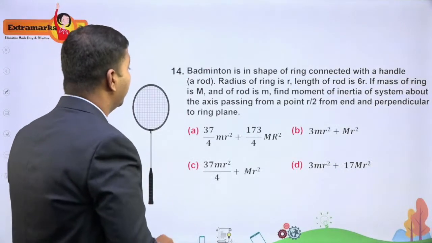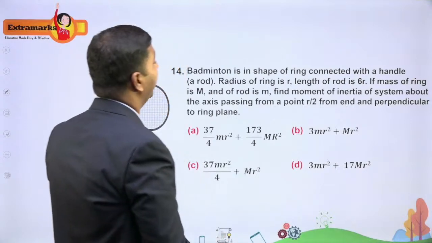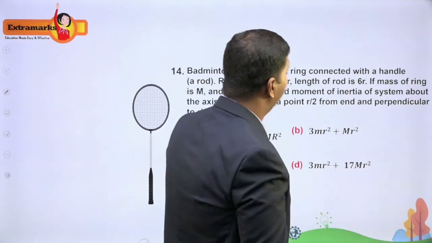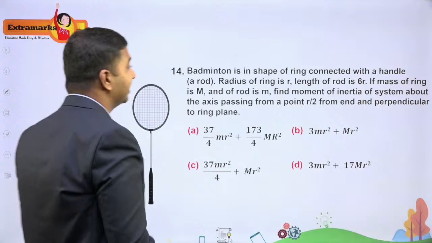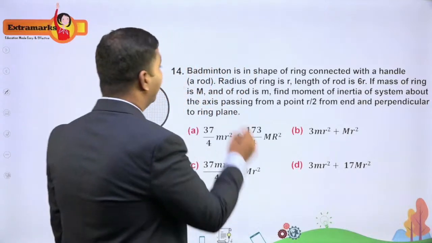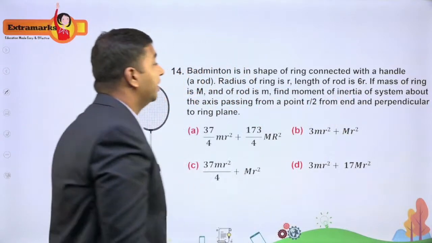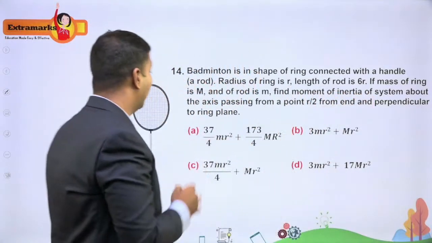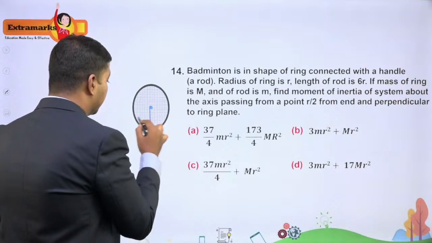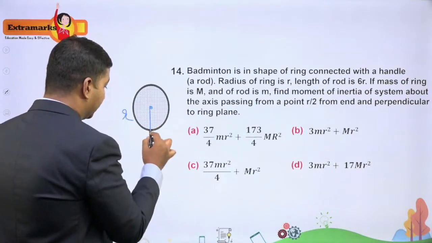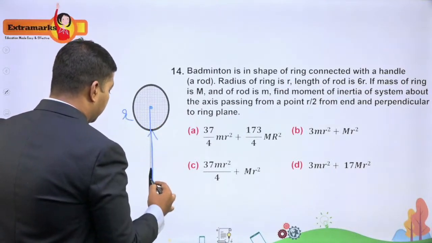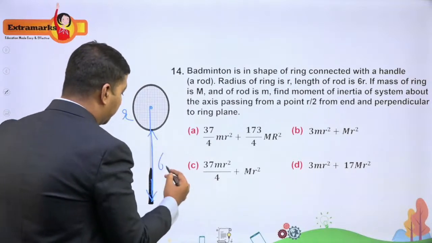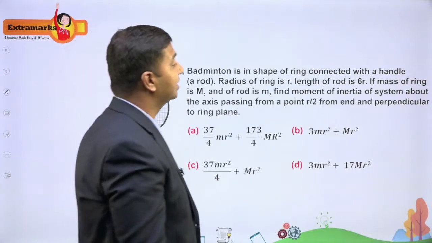Yes, interesting question here. It says badminton is in the shape of a ring connected with a handle. So take it as a ring, and the handle is a rod. The radius of the ring is small r, and the length of the rod is 6r. So let me take this as small r and this as 6r here. Ignore the handle and everything else.